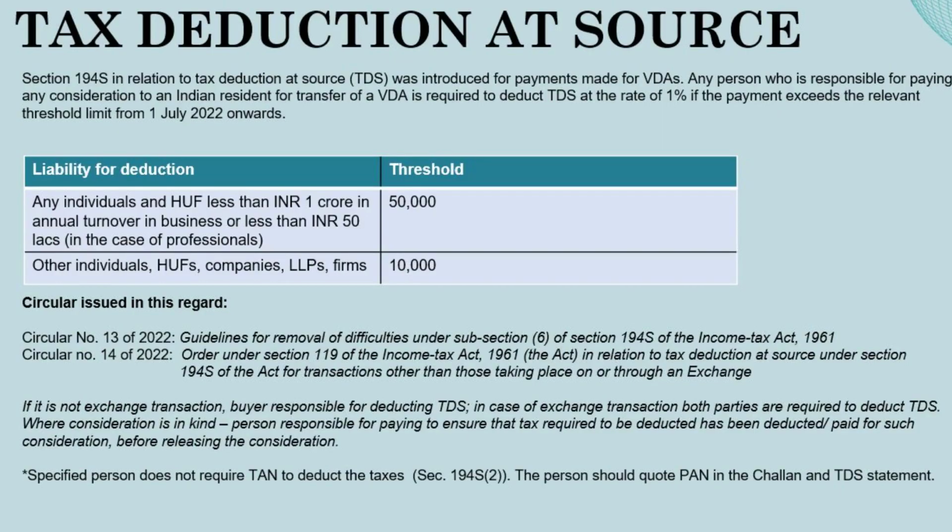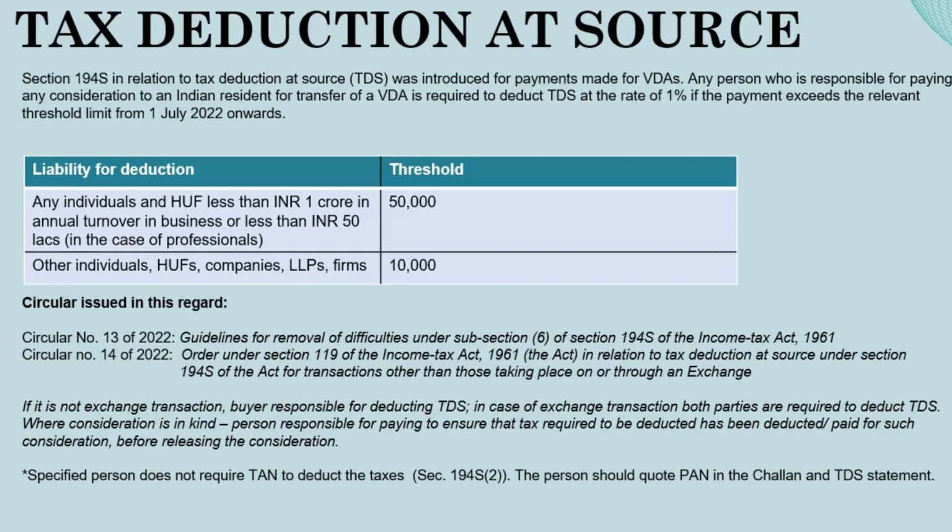Tax deduction at source. Section 194S in relation to tax deduction at source was introduced for payments made for virtual digital assets. Any person who is responsible for paying any consideration to an Indian resident for transfer of a virtual digital asset is required to deduct tax at source at the rate of 1% if the payment exceeds the relevant threshold limit, from July 1, 2022 onwards. Circulars issued in this regard are as follows.